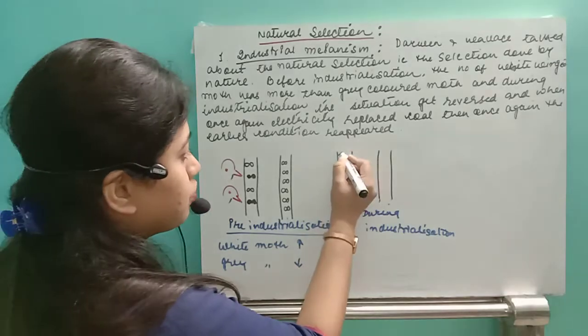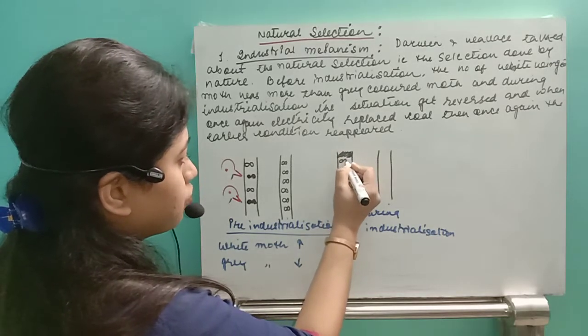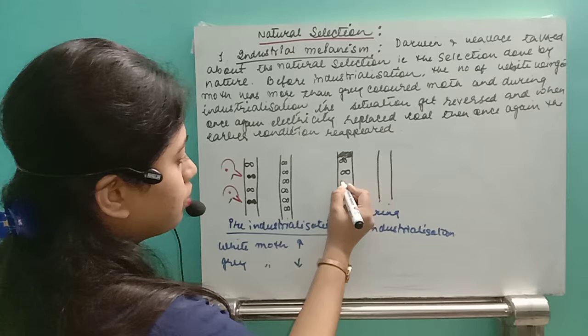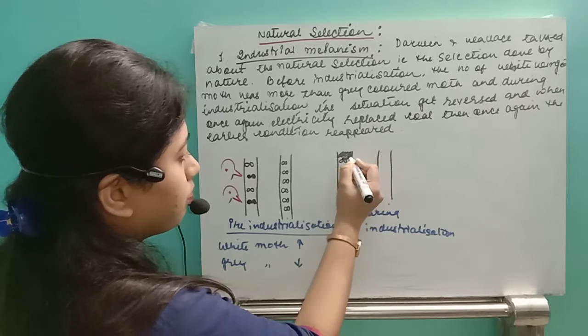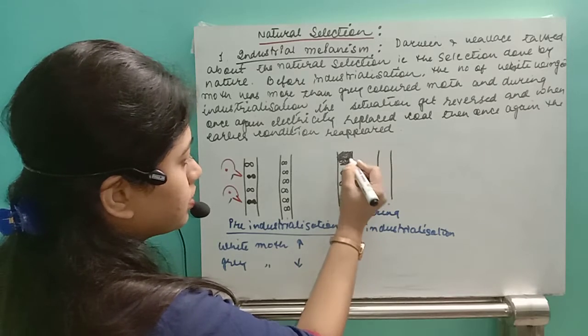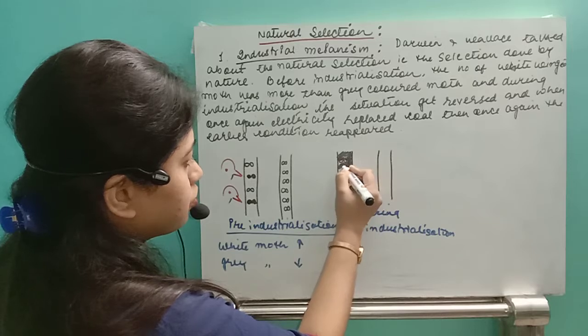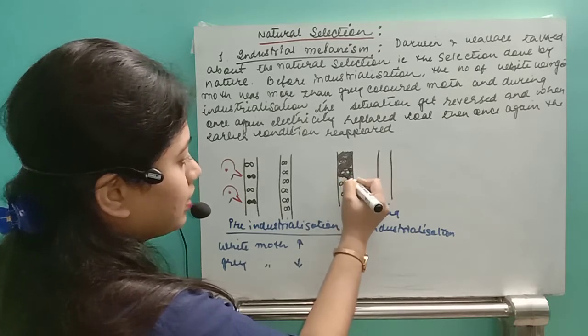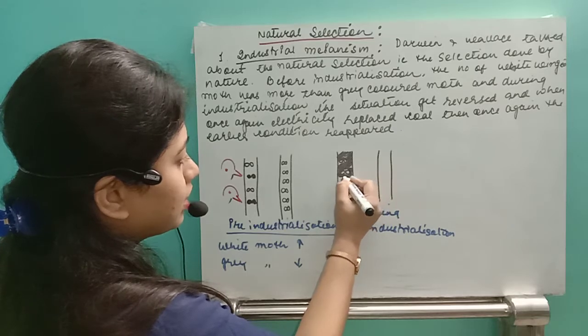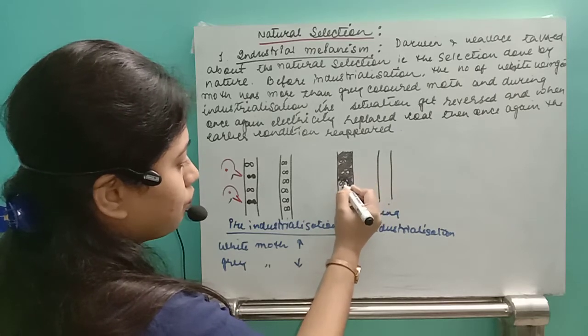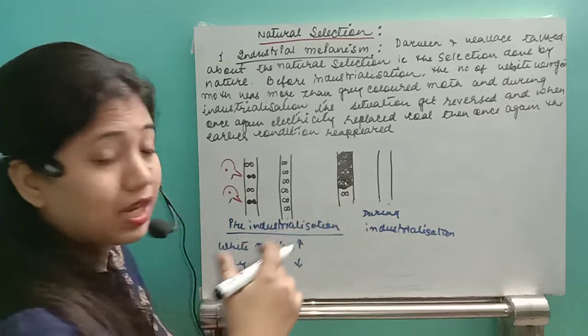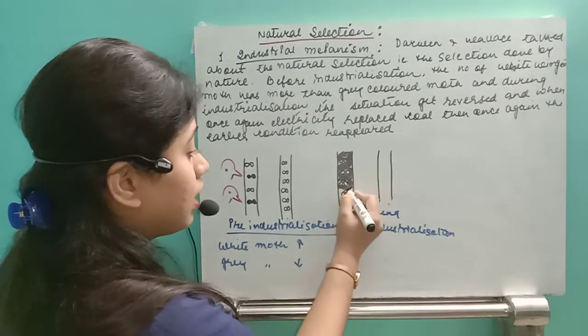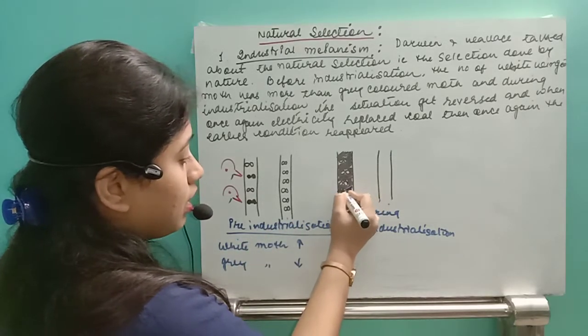Suppose this is the black colored background. In the black colored background, you can see the white colored moth. The white colored moth get contrasted, and the grey colored moth get completely blended.